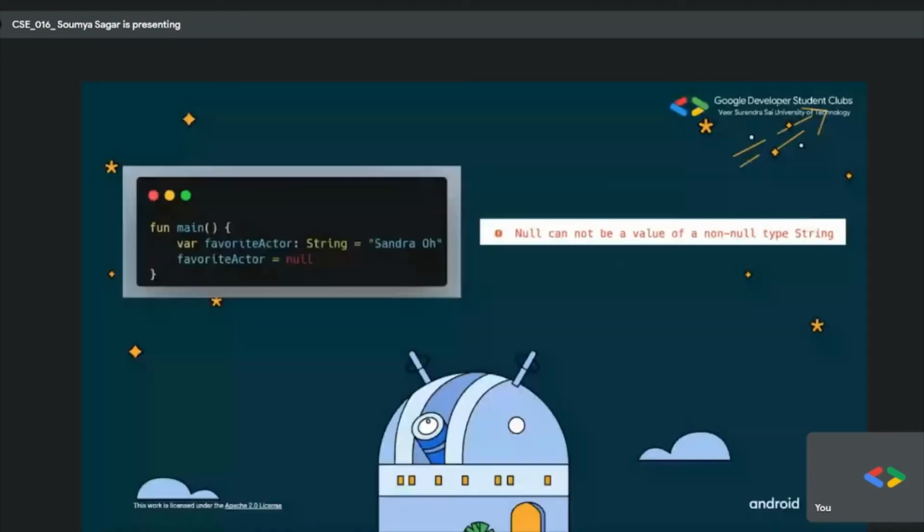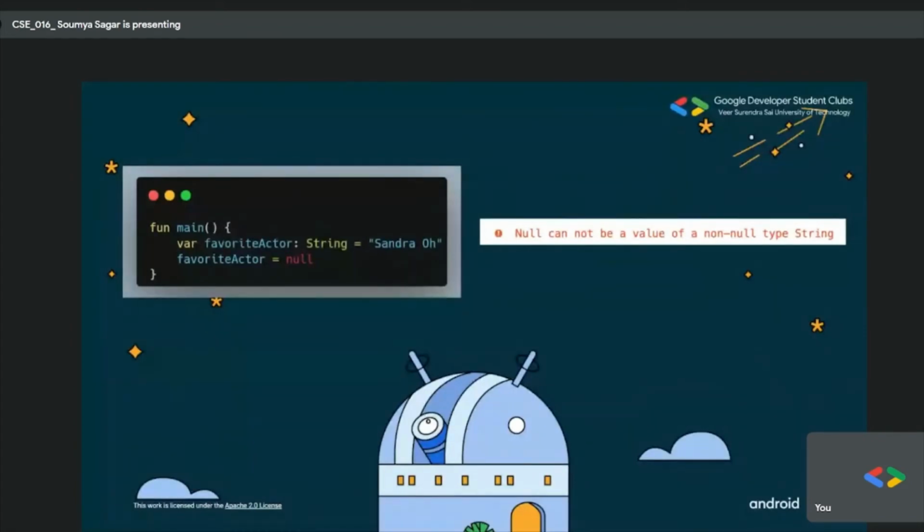Okay, this is a piece of code, now see this properly. There is a favorite actor variable, and it is of string type, and it is holding that data. Now then I reinitialize it to null. So what do you think? Well, of course it is on the screen, but let me tell you. You will be getting an error that is displayed on the right hand side.